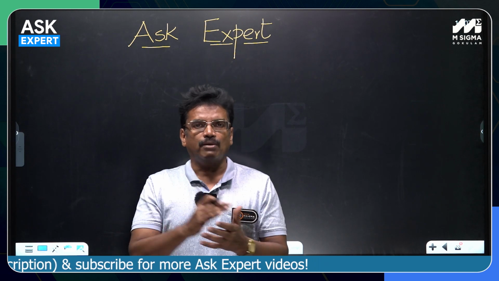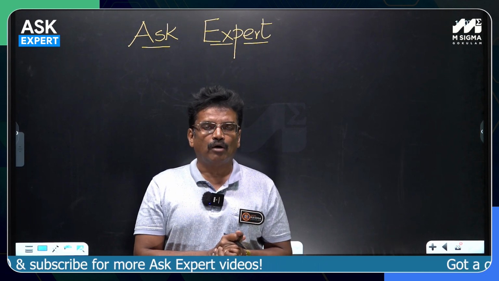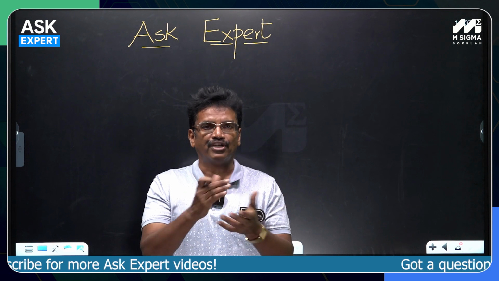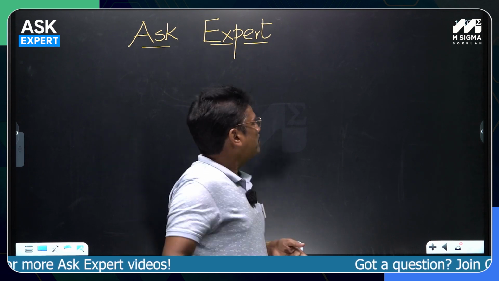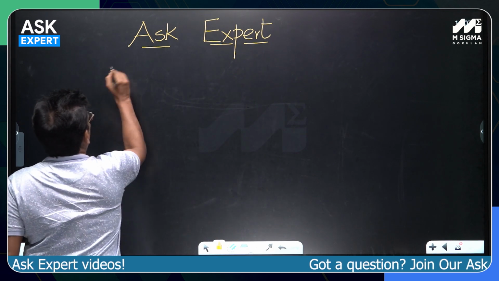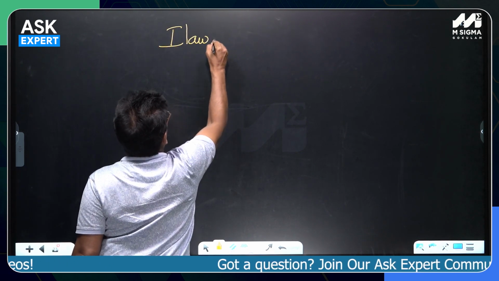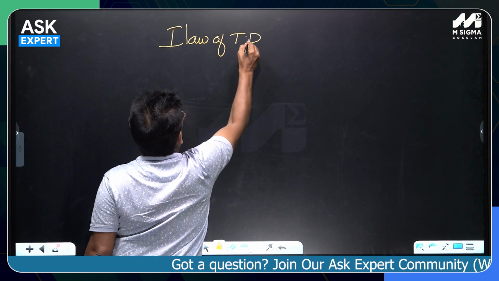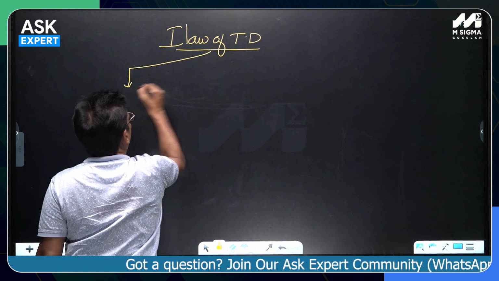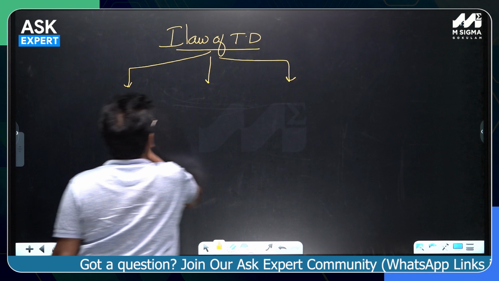So I would like to discuss that particular domain of the mathematical expressions you see in thermodynamics. For example, take the most famous law of conservation of energy, called the first law of thermodynamics. The first law itself has three different formats.